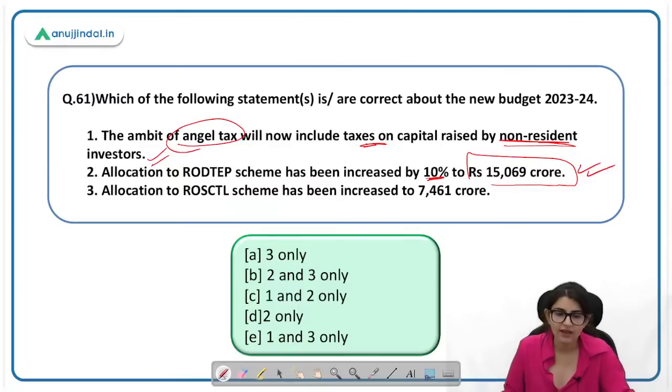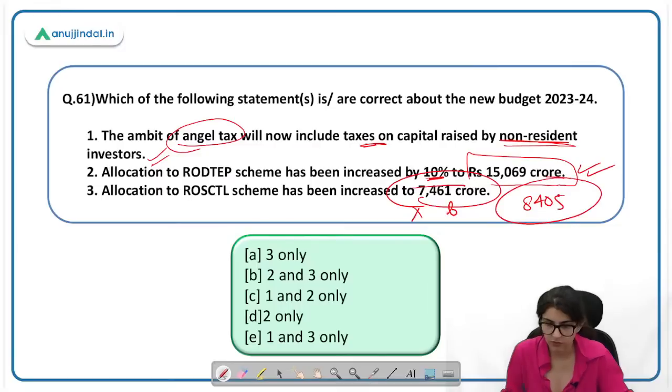Allocation of ROSCTL scheme has been increased to 7461 crore. This is incorrect. So this was earlier 7461. अब change हो गया है 8405 crore. Okay, so this third statement is incorrect. Second and first are correct.